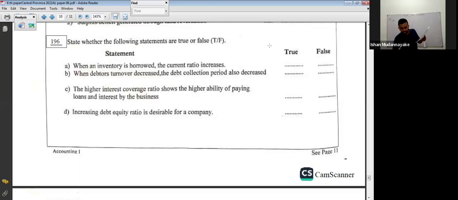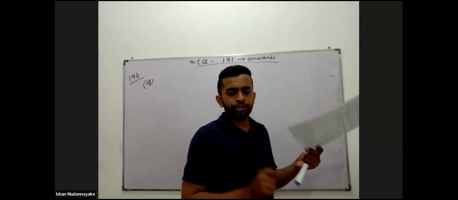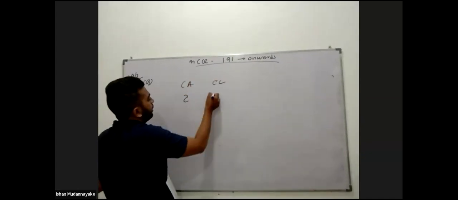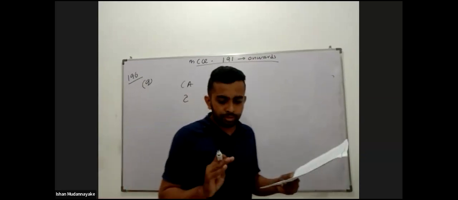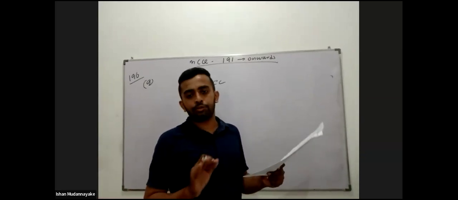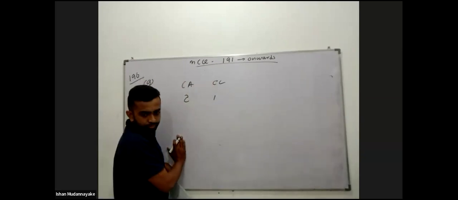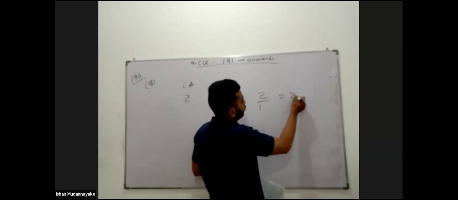Current ratio is current assets to current liabilities. In this paper they have not given the existing ratio, but the acceptable ratio is 2:1. Here the ratio is 2 divided by 1, which is 2.